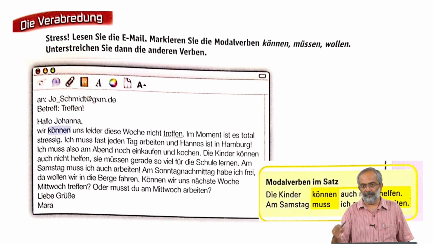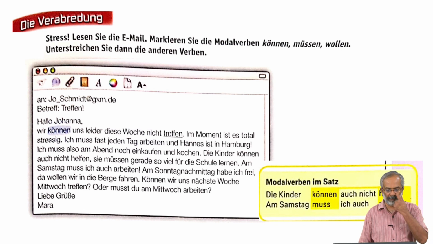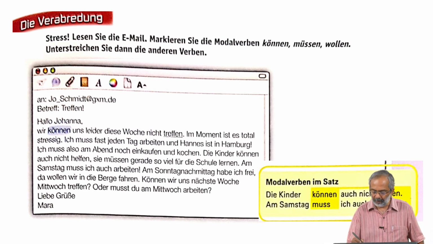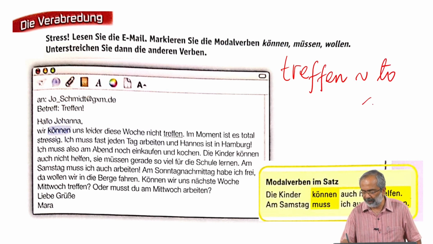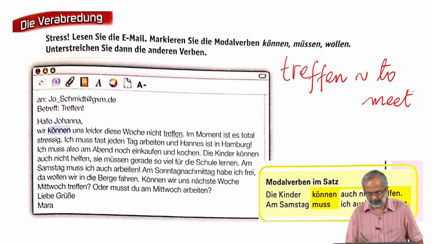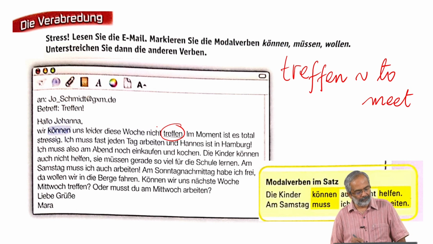Generally the meaning of the text is clear. Any verbs? Treffen is to meet. Wir können uns diese Woche nicht treffen.